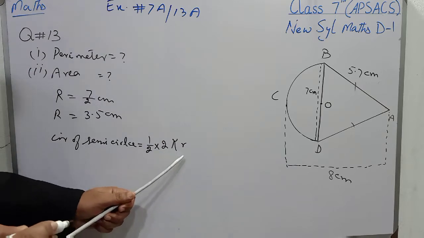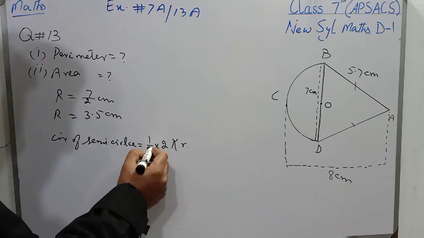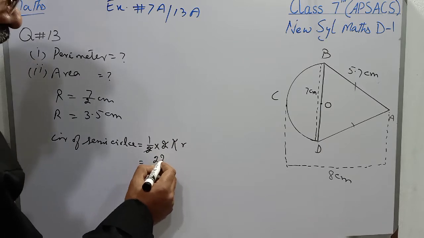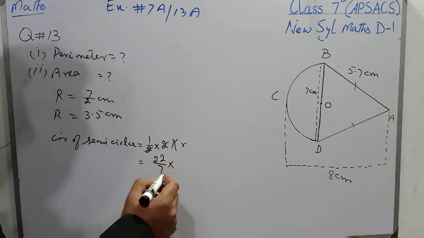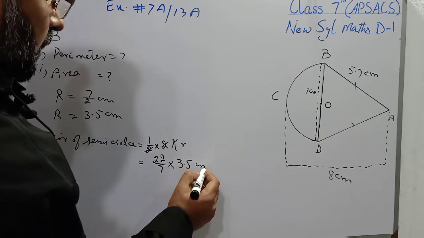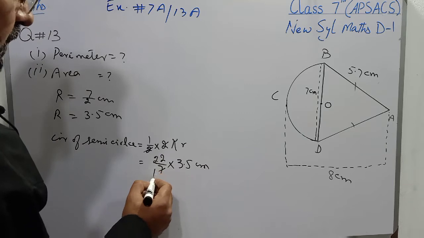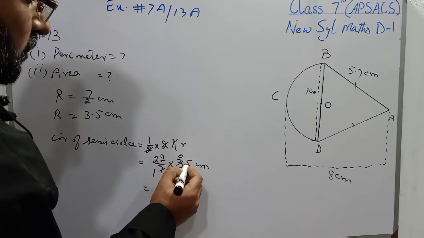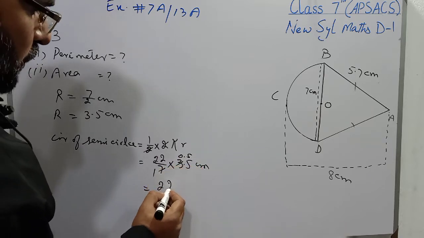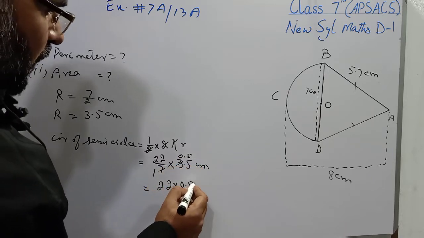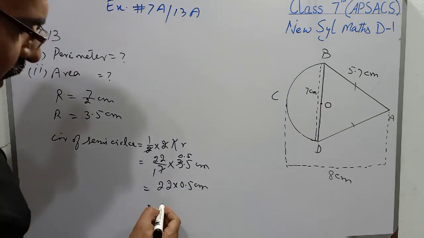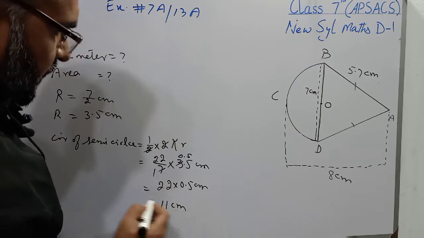It is the formula of the circumference. 2 will be cancelled with 2, and the value of pi is 22 over 7 and the radius is 3.5 centimeter. So students, 7 ones are 7, 7 zeros are 0 and 3 carry, 7 fives are 35, and it will become 22 multiplied by 0.5 centimeter, and when 22 is multiplied by 0.5 it will become 11 centimeter.